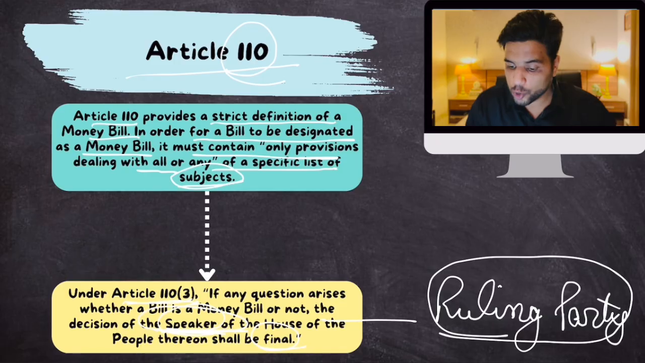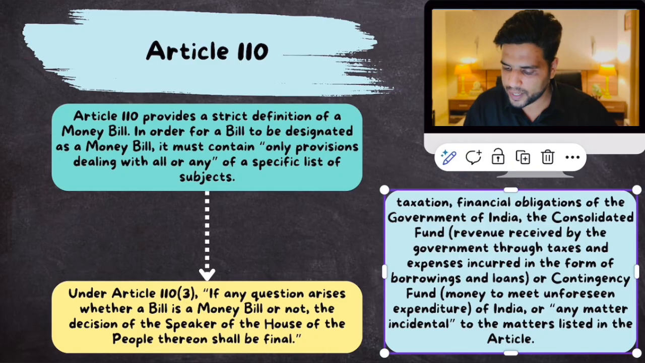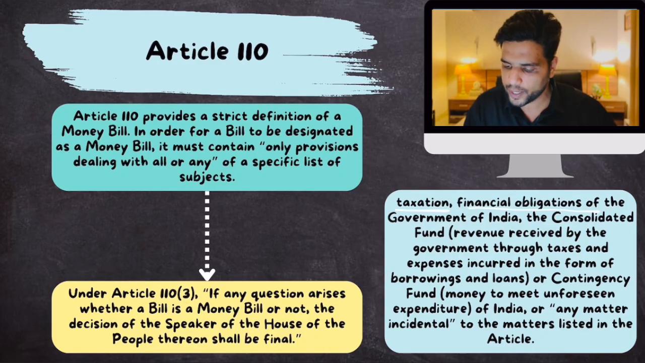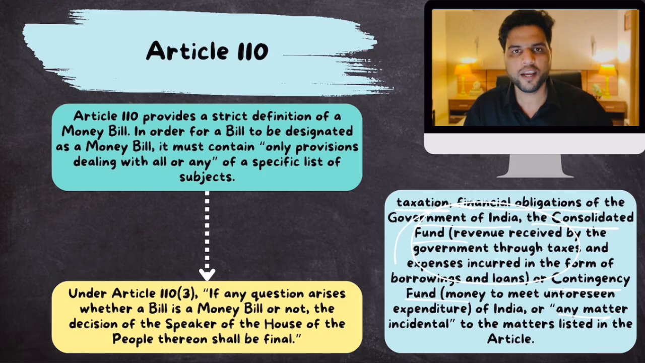Okay. Now what are those subjects which should be a part of that bill for that bill to be a money bill. Okay. So if that bill is related to taxation, financial obligation of Government of India, any debt on Government of India, Consolidated Fund of India, Contingency Fund of India, or any matter related to these subjects. If the bill contains these subjects, then that would be a money bill, and the decision of the speaker shall be final. Clear? That's it. That's all as far as the money bill is concerned.